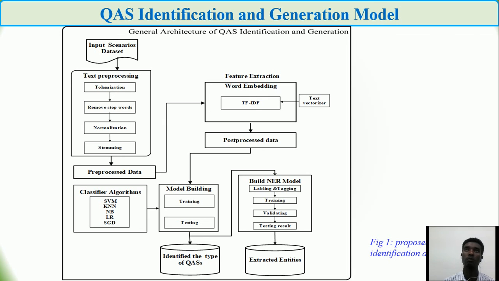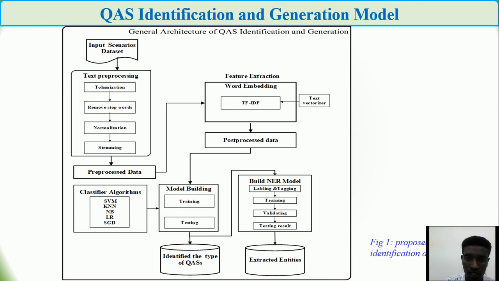Is it testability? Is it the quality attribute availability? Or is it the quality attribute security or testability? After we identify the quality attribute scenarios, we build another model, which is a custom named entity recognition model. So we design the model, and we do manual labeling and tagging, and training, validation, and testing. Finally, the 6 quality attribute scenario parts, also called source of stimulus, artifact, environment, response, and response measure, can be extracted as entities.